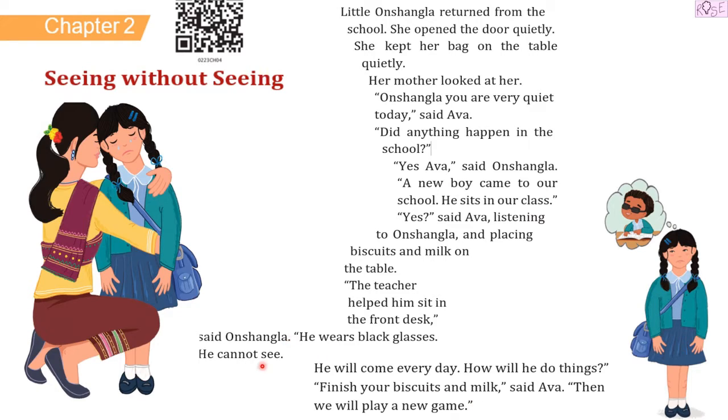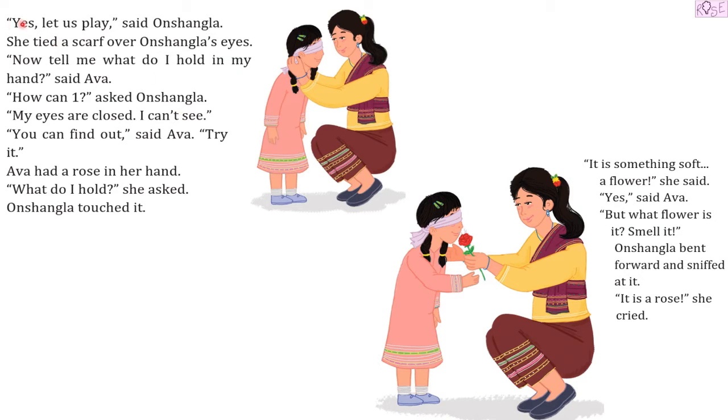So, Onshangla is feeling sorry about a boy who cannot see. She's also worried about the little boy, that how will he do all the things if he cannot see. But the mother, Eva, has something in her mind. So she asks her to please finish her biscuits and milk and then they'll play a game. Yes, let us play, said Onshangla.